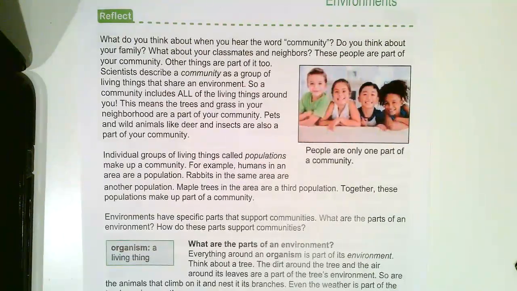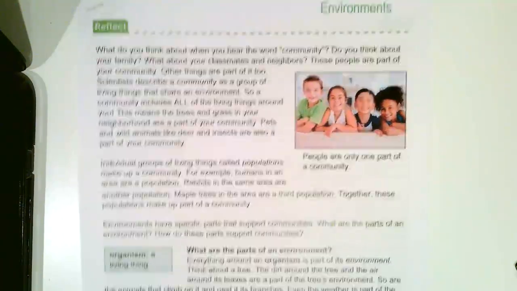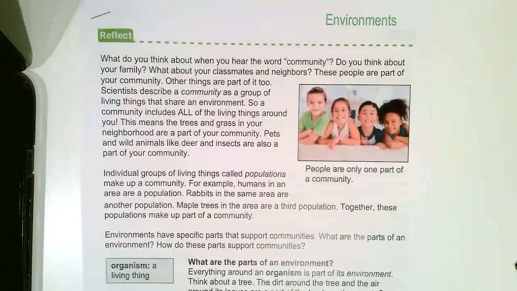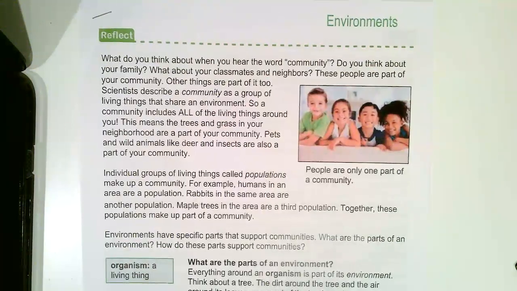Hey guys, so for science, we are talking about environment. Today we're going to learn about environments. We're going to read some information. I'm going to be highlighting important information that you will need to answer some questions at the end. And so we're not going to read all of it today. We're just going to read a little bit.